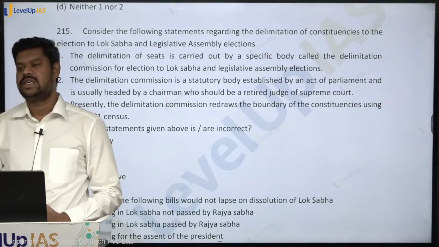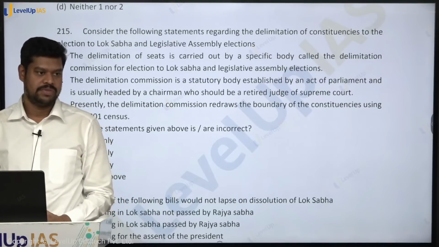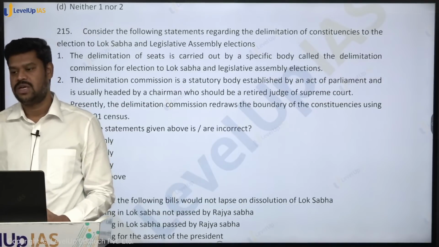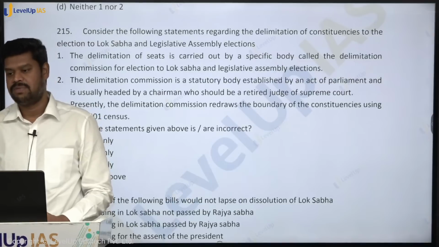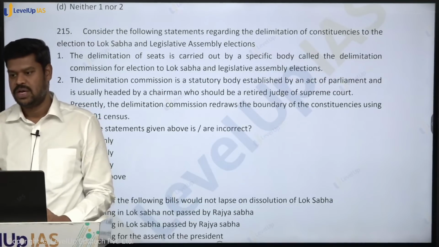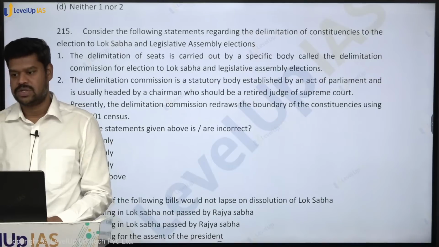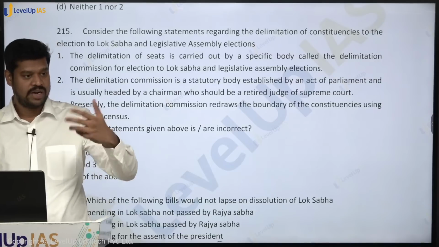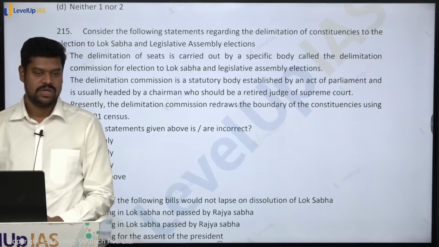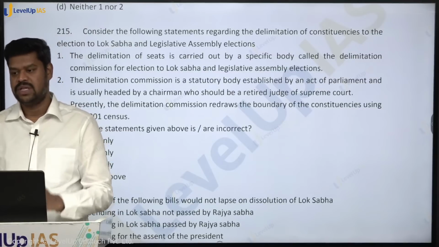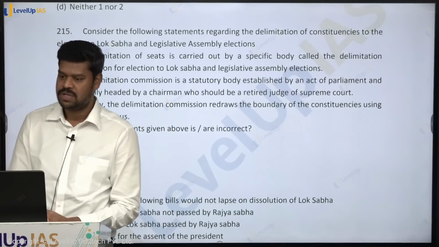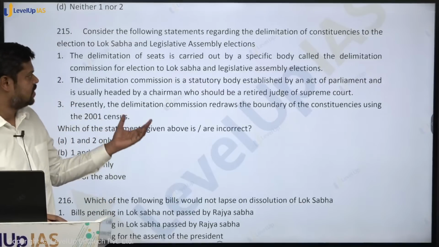Now why the southern states are concerned about the Delimitation Commission is because after 2026, if any delimitation is done, it will be based on the census that is published. The 2021 census is not yet published, it is very likely to be published after 2026. So the southern states are concerned that if the seats are decided based on the latest census, it may lead to a reduction in the number of seats of the southern states. So they are not happy and they have their objection, and the central government has to decide what principle they will follow. Okay, so with that you please come to this particular question.